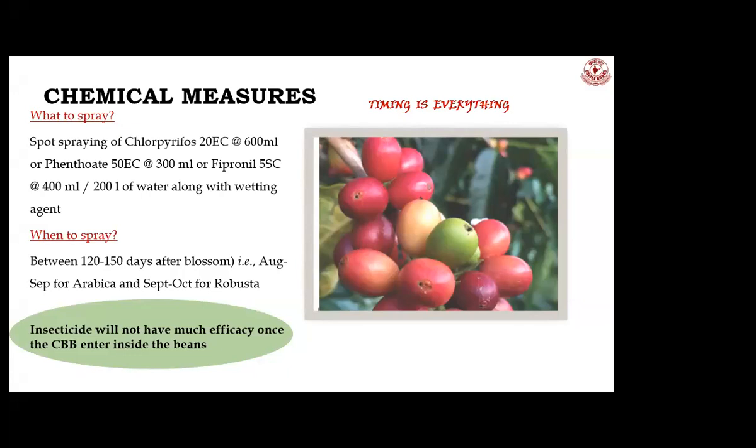In general, it will be there in 120 to 150 days after the blossom. That means August and September for Arabica, and September and October for Robusta. That's the approximate time we are recommending to the planters. But it may vary from estate to estate based on the climatic conditions or the blossom shower. So you need to keep on observing the infestation level in your field and spray the insecticide at the recommended dosage when the beetles are at the navel region.